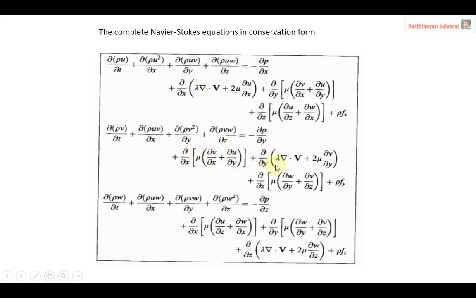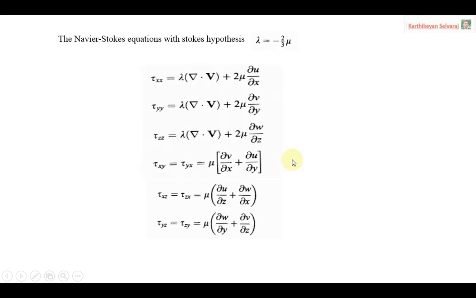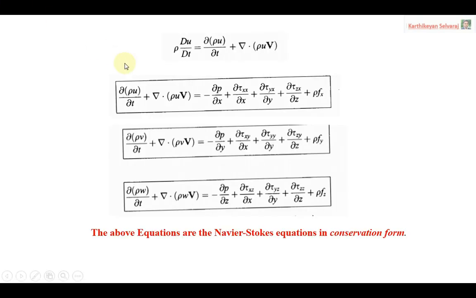With the implementation of the Stokes hypothesis, when you compare with the previous Navier-Stokes equation, you see the shear stress or normal stress term tau is available there.